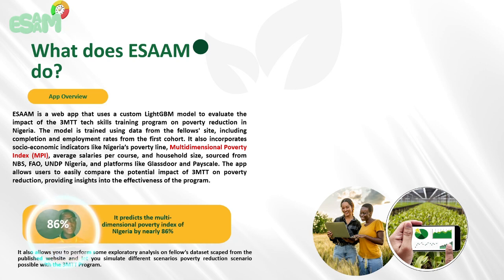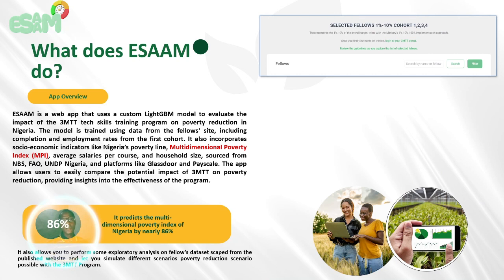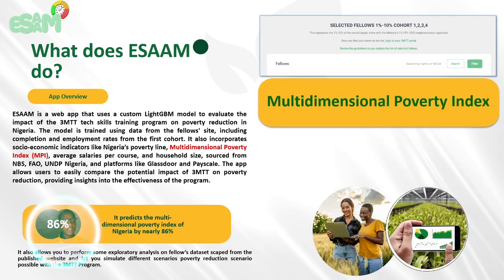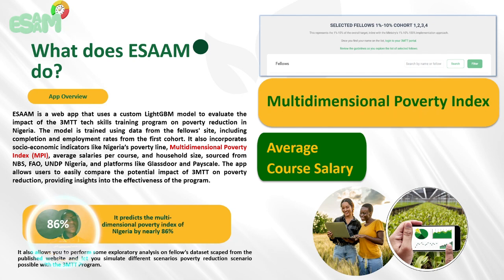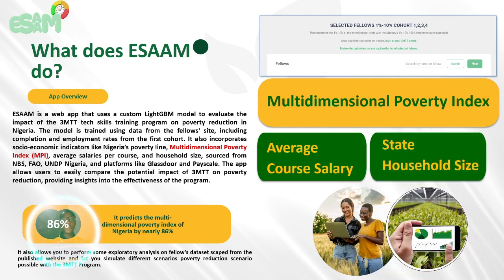Like I said, ESAAM is a customized web app that's based on a customized LightGBM model. And it has a side web scraper tool that collects data from the 3-entity fellow selected site. Once it collects that data, it combines it with multi-dimensional poverty data that was worked upon by the National Bureau of Statistics, coupled with the United Nations, that measures how households and persons are poor on several dimensions of poverty. Then it combines that data with average salary costs that we get from PayScale and Glassdoor for every training course that 3-entity does. It also combines that data with the household size and the dependency ratio for every state in Nigeria.